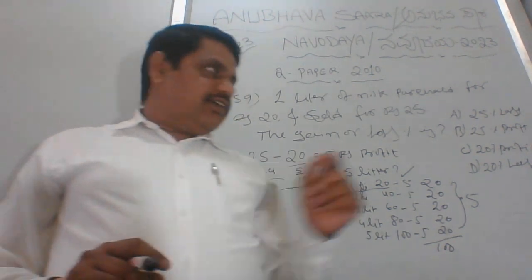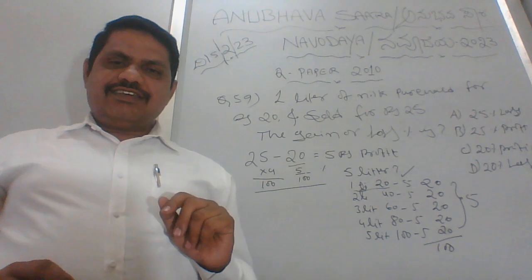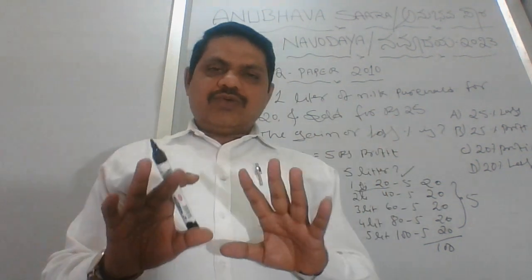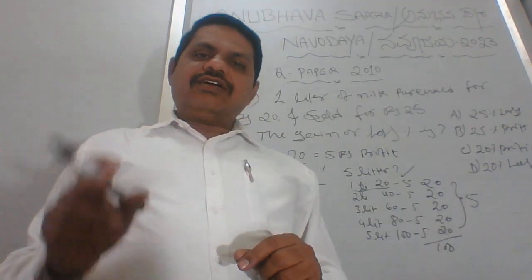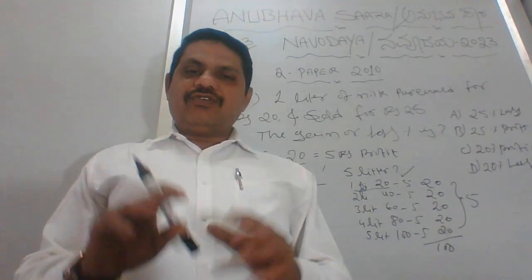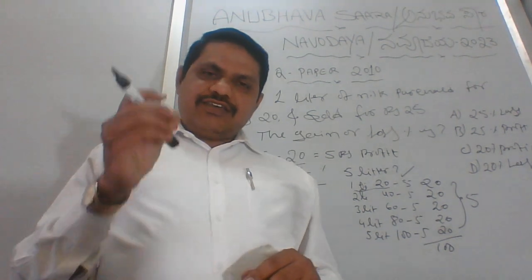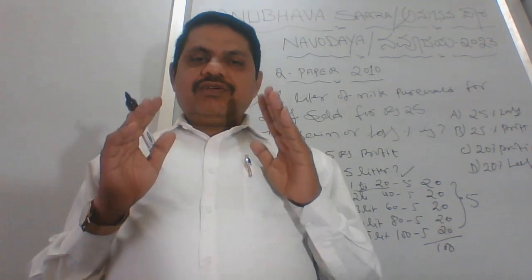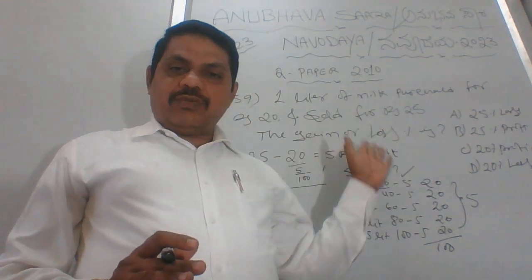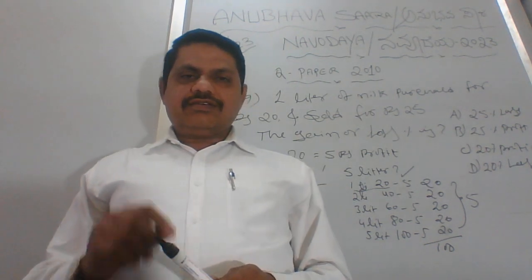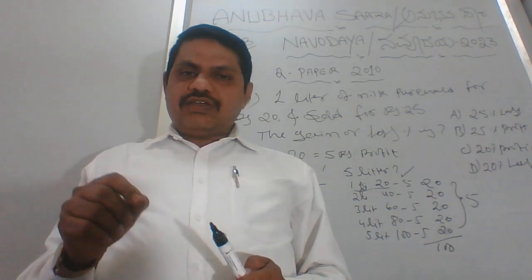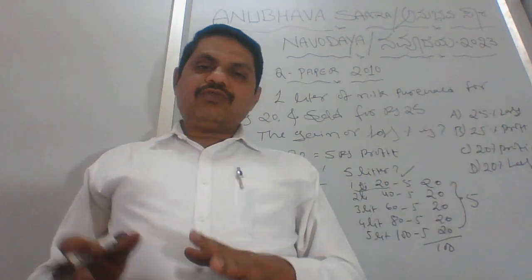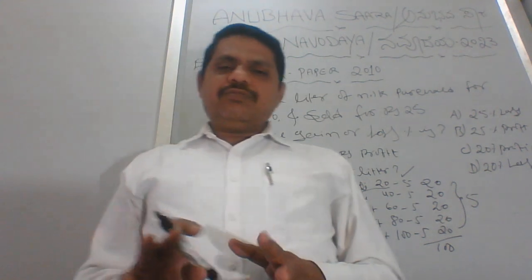Clear? See, there is a confusion in the answers here. Purposely they give this kind of similar answers so that you can get confused and you should not attempt the question, and you have to leave it or else you should make it wrong. That is the intention of the person who is preparing the question paper. Got it, no? So that's why instead of giving different answers, they will make them similar and give you the confusion. The reason behind this is very simple.